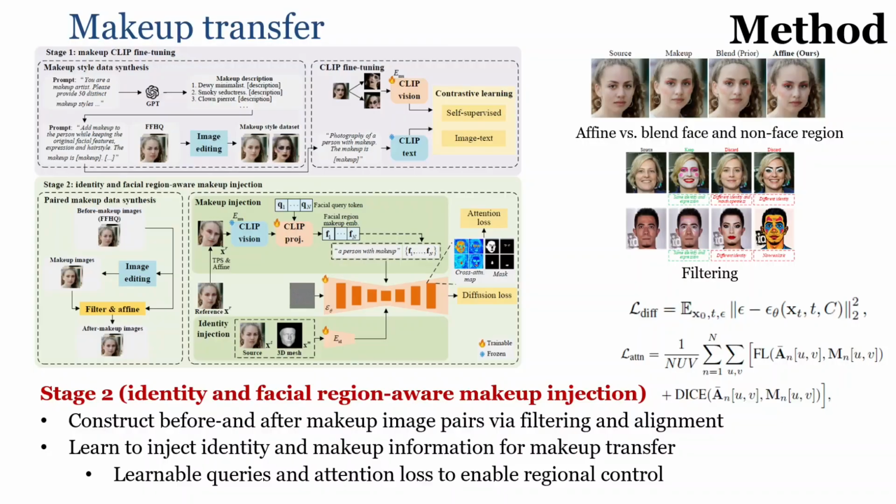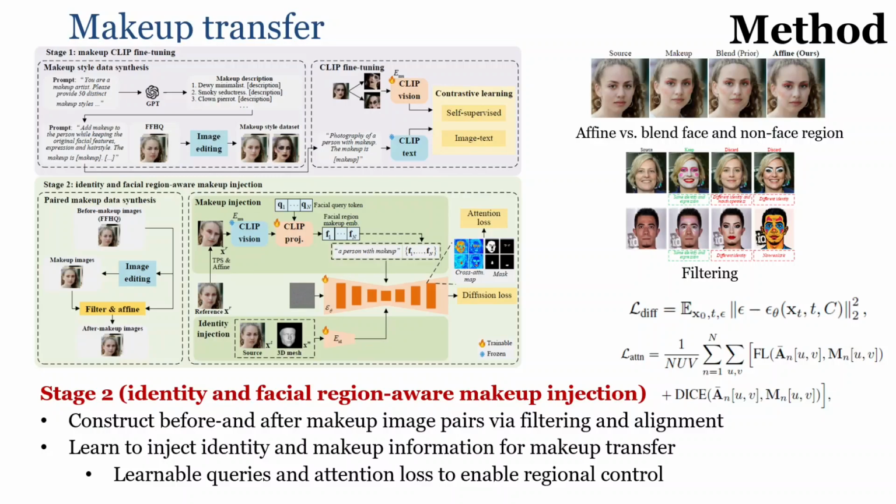So with the before and after makeup pairs, we fine-tune the diffusion to achieve makeup transfer. And in order to achieve the regional controllability, we first feed the reference makeup style image into the learned makeup style encoder. And we use a bunch of learnable queries to produce several facial region makeup embeddings. And we inject these embeddings into the diffusion layers via IP-Adapter. And for these facial region makeup embeddings, each of them corresponds to a facial region.